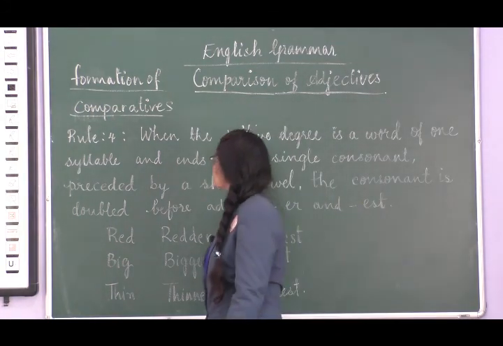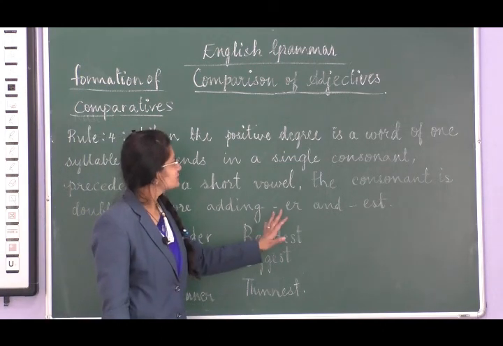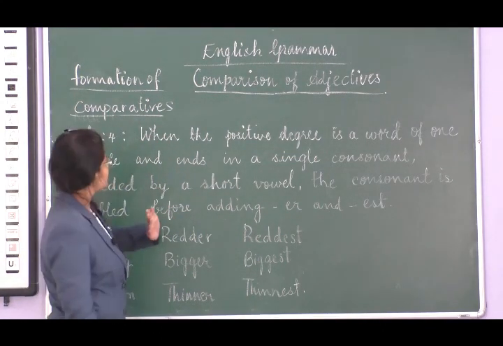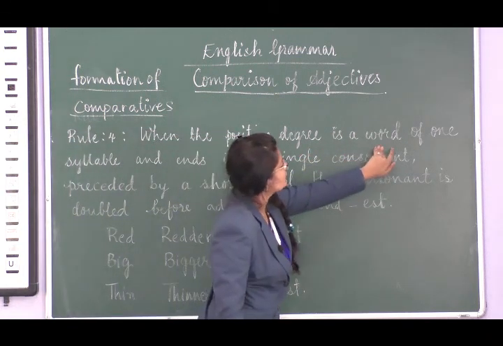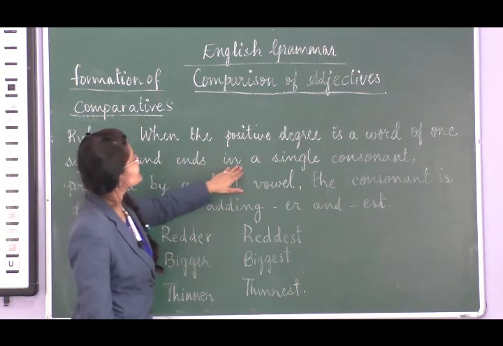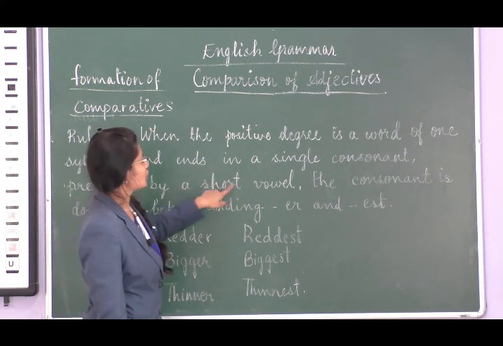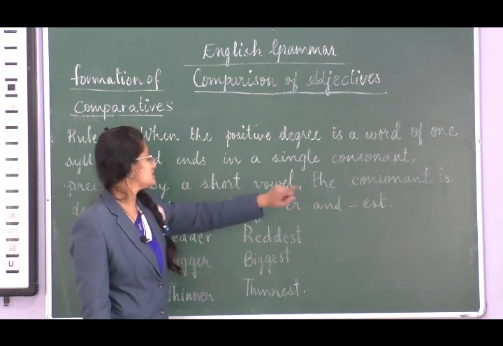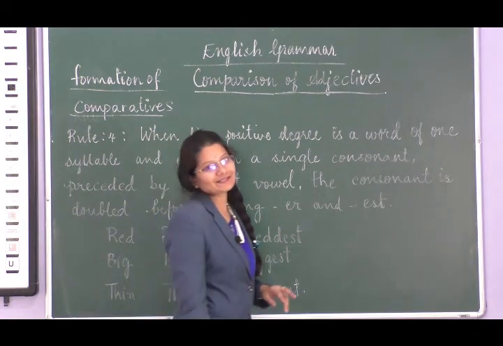When the positive degree is a word of one syllable and ends in a single consonant preceded by a short vowel, the consonant is doubled before adding ER and EST.